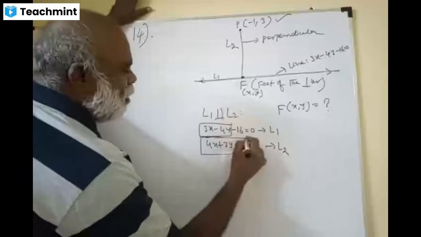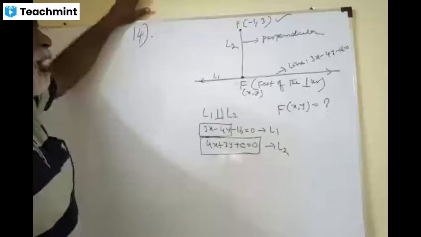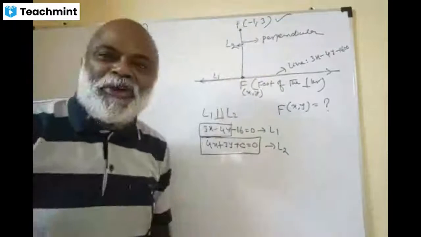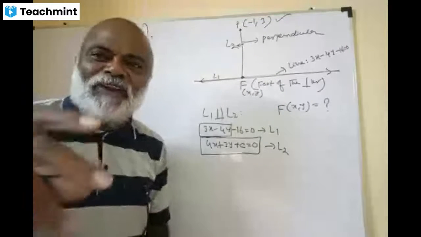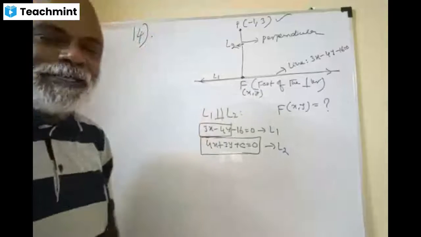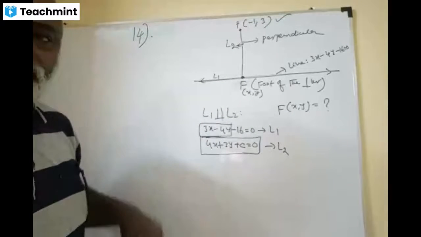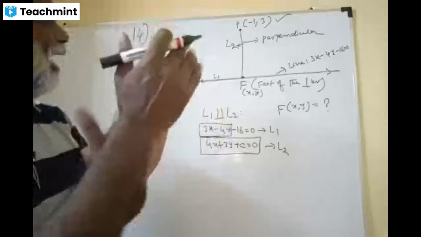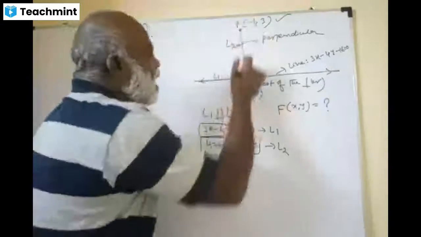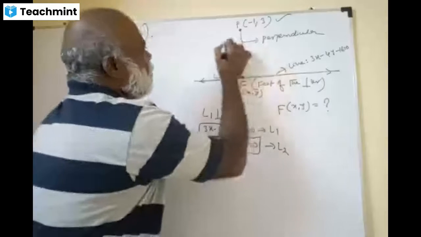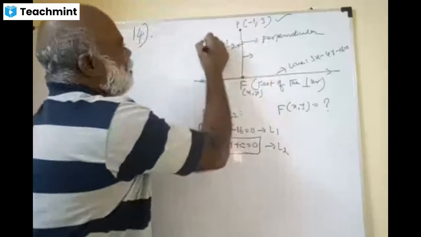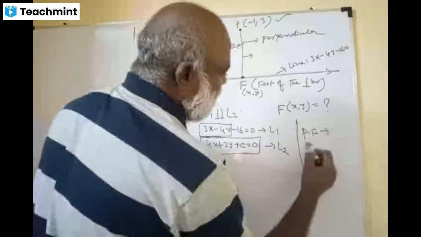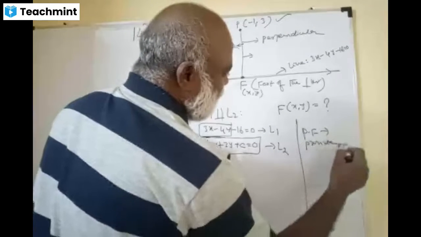Excellent. Now, what to do? Can you tell me what to do now? This is the L2. How do you find out c? Who will find c, please? Substitute the point, x1, y1. Brilliant. Why? This point P is on this line PF, which is L2.